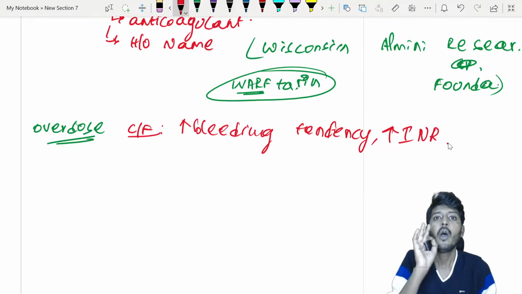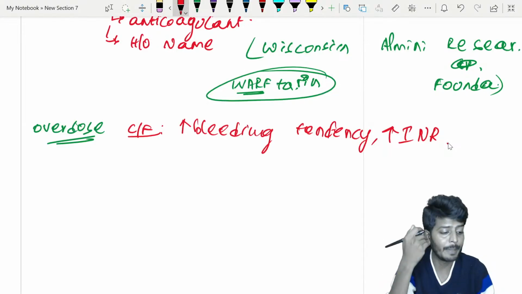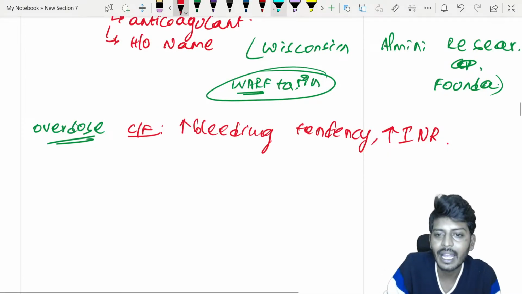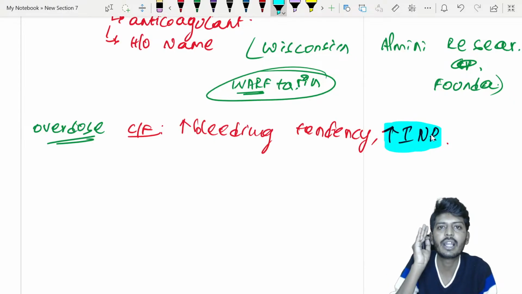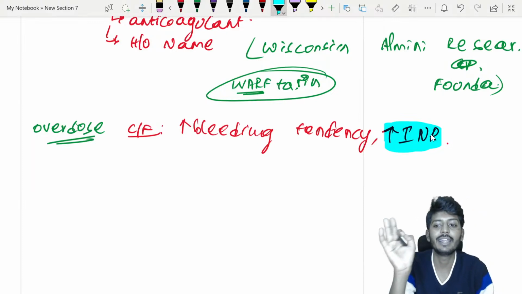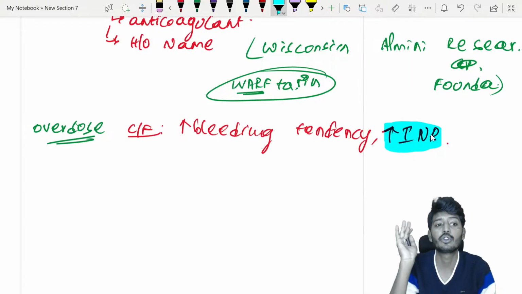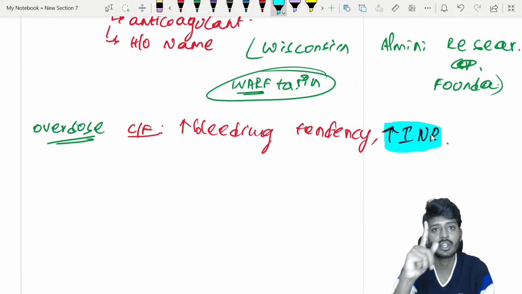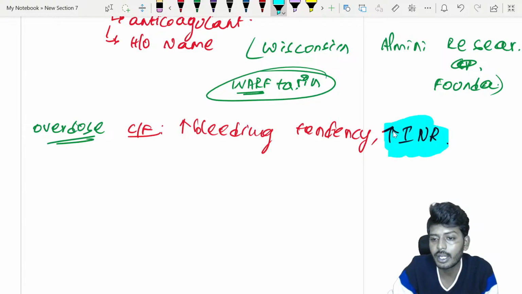In warfarin usage you monitor INR. Warfarin does not have a TDM, so this is one more extra point for you people. Write it down and keep it. INR is not therapeutic drug monitoring. It is just a parameter monitoring. I have said it many times: this question has come 2-3 times and many students have made the mistake. INR is not a TDM.